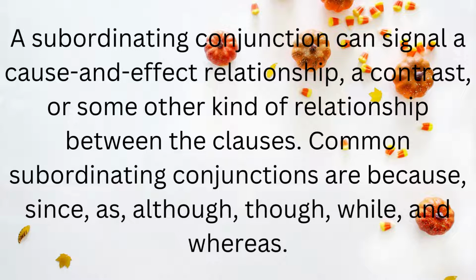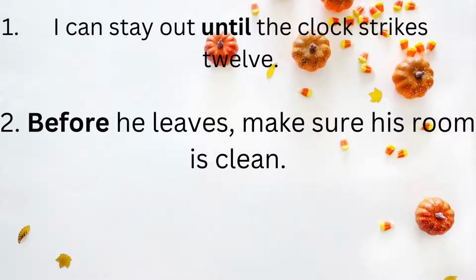So they have a cause and effect kind of relationship, a contrast, or some other kind of relationship between the clauses. Common subordinating conjunctions are because, since, as, although, do, while, and whereas. Now, I can stay out until the clock strikes 12.